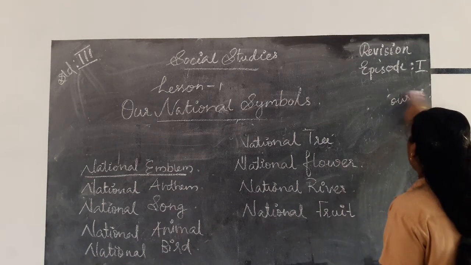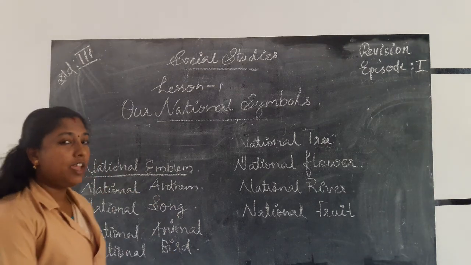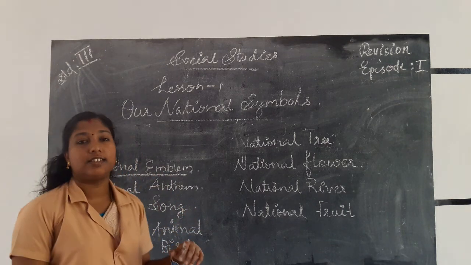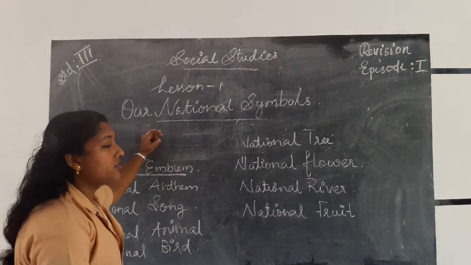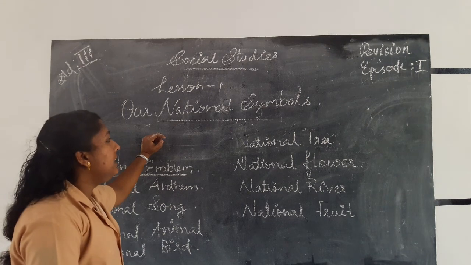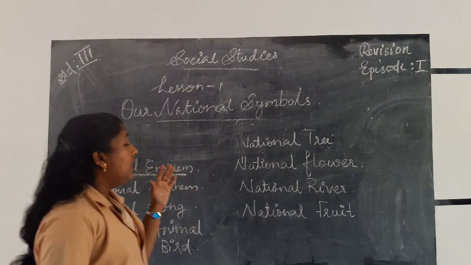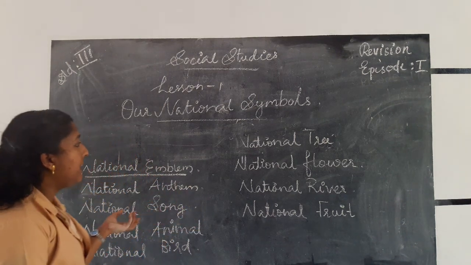Okay. So, in this lesson we already learned about our national symbols. The first national symbol is the national flag. The national flag is the tricolor or Tiranga, which symbolizes our national freedom and unity.